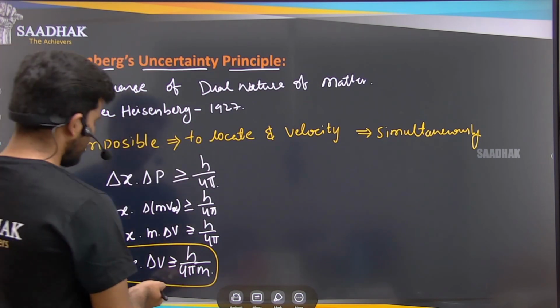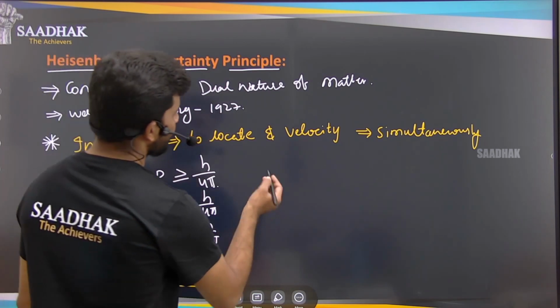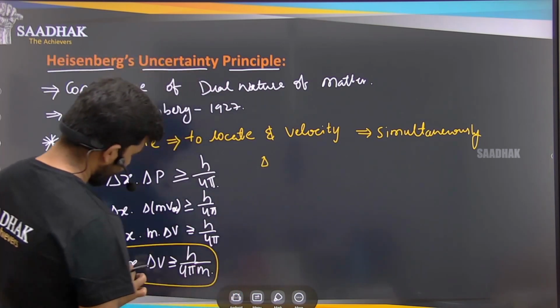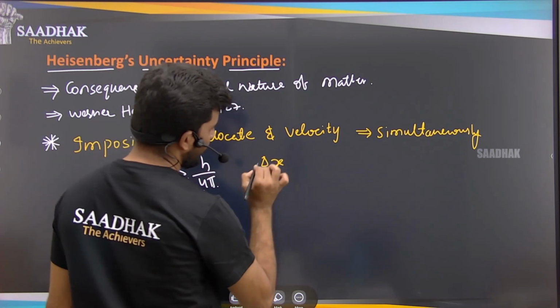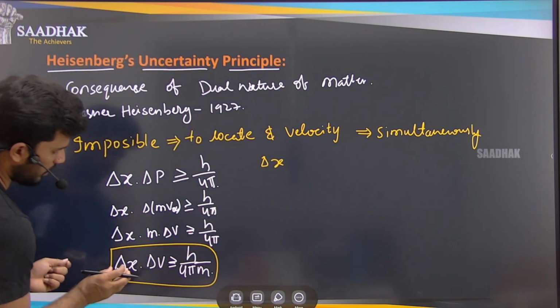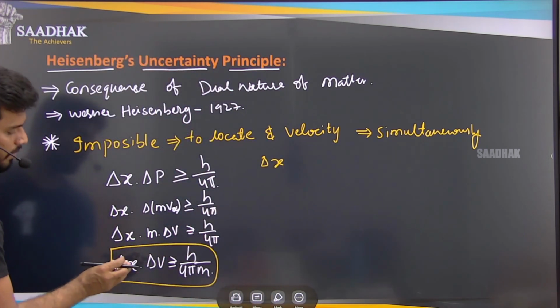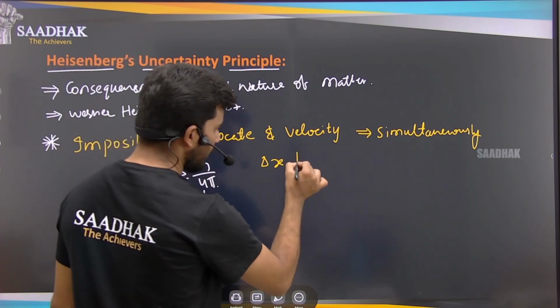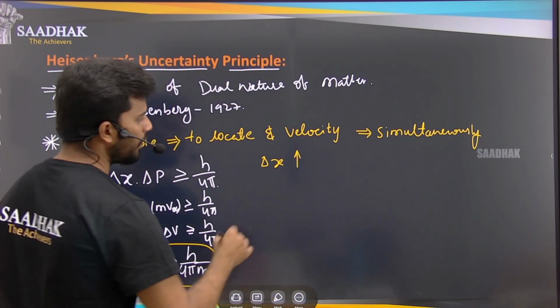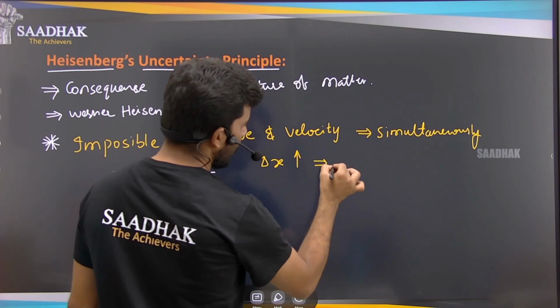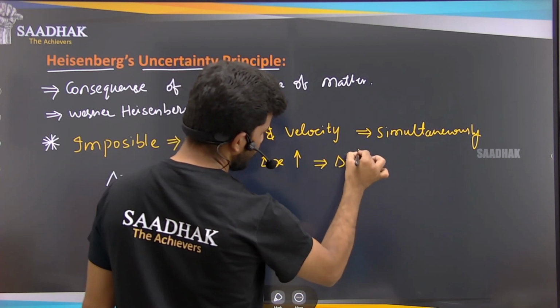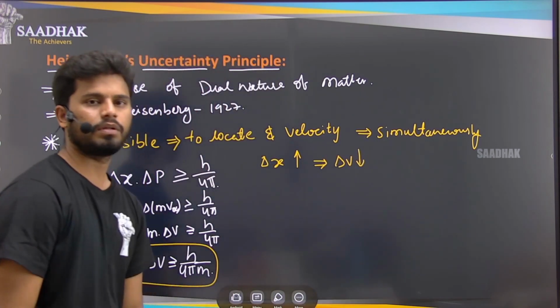if you see this formula here, if delta x, the uncertainty in the position, is increasing, then it will result in the uncertainty of velocity decreasing.